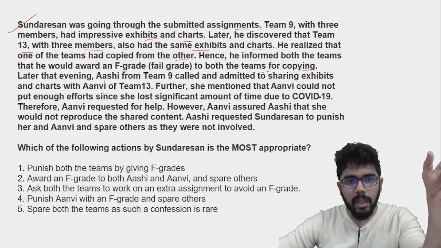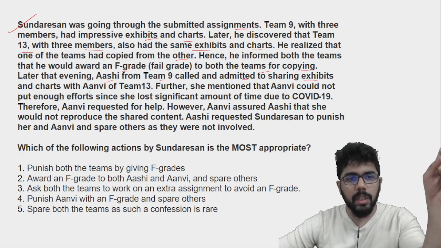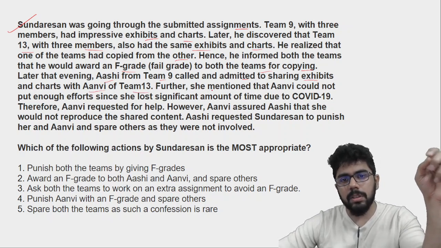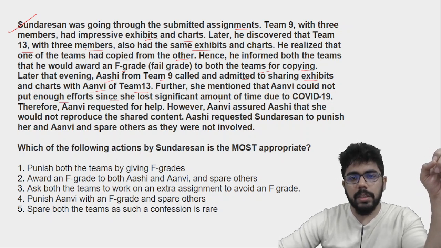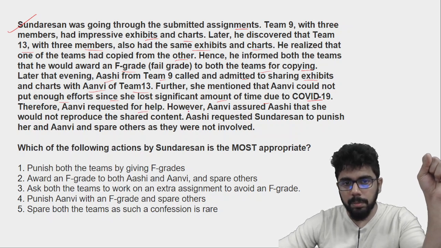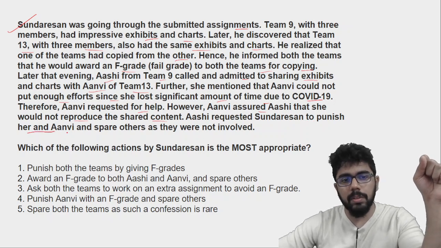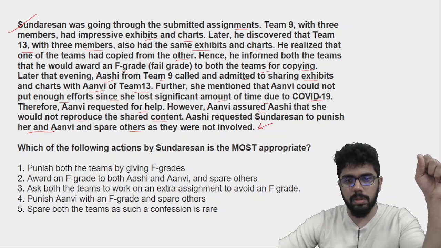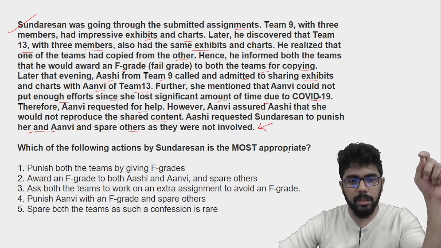Later that evening, Ashi from Team 9 called and admitted to sharing exhibits and charts with Anvi from Team 13. Further, she mentioned that Anvi could not put enough effort since she lost a significant amount of time due to COVID-19. Therefore, Anvi requested help. However, Anvi assured Ashi that she would not reproduce the shared content. Ashi requested Sundarsan to punish her and Anvi and spare others as they were not involved. Okay. Which of the following actions by Sundarsan is the most appropriate?